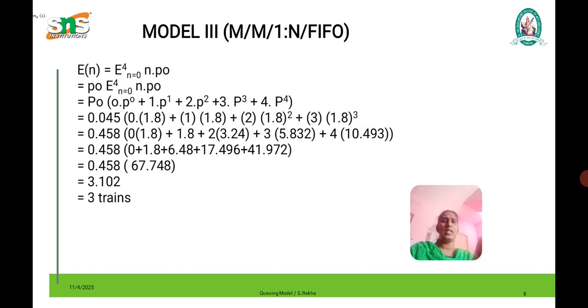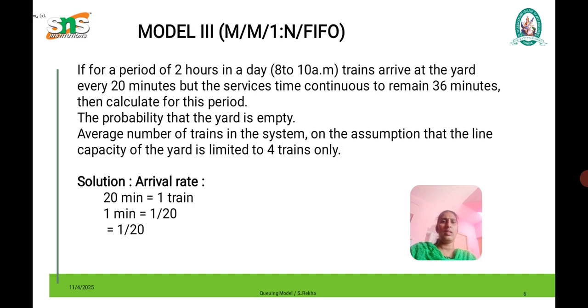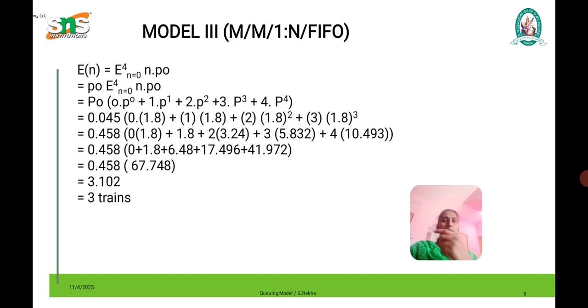Another question is the average number of customers in the system. Since 4 is the limit, we sum n times P n for n from 0 to 4, multiplied by P naught.